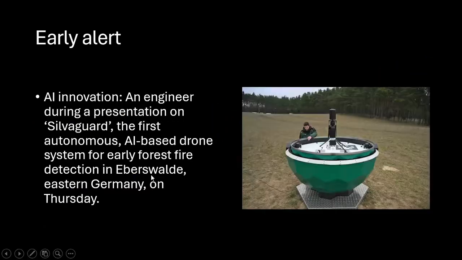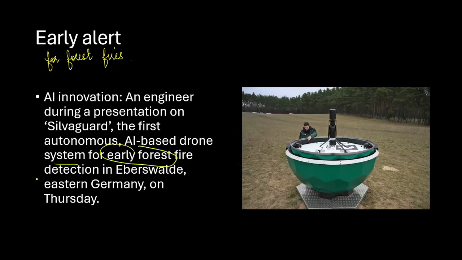Now, let us understand the first important topic that we have for today. It's a very small topic, but a very, very important one, and that is the early alert, basically for forest fires. There is an innovation by engineers during the presentation of Silvaguard, the first autonomous AI-based drone system for early forest fire detection, in Elbe-Elster, Eastern Germany on Thursday. In this particular place, they are trying to test an autonomous, AI-based drone system. And why are we using this? It is basically used to detect early forest fires.